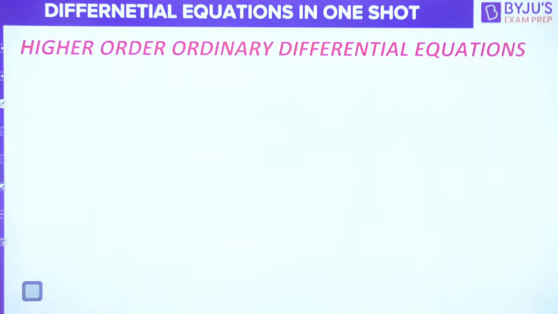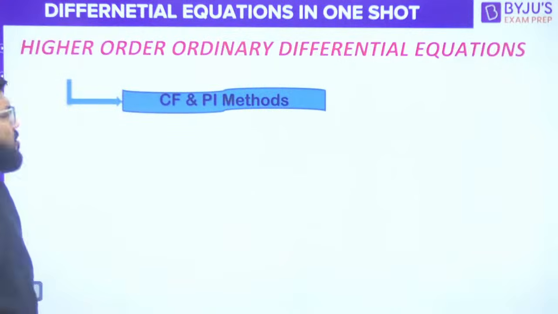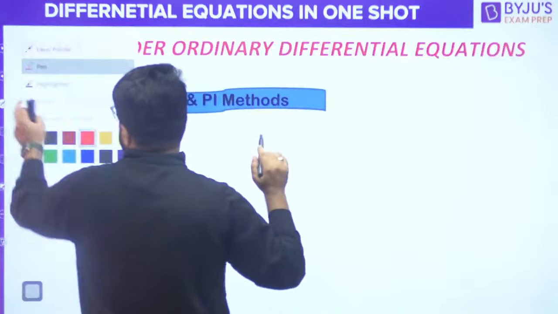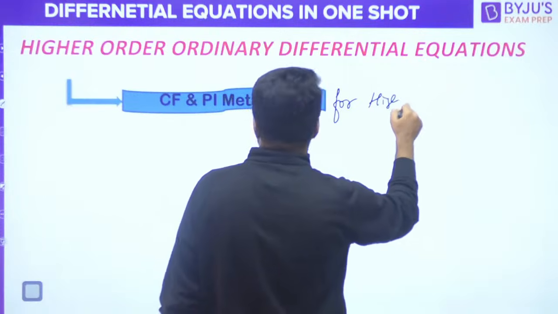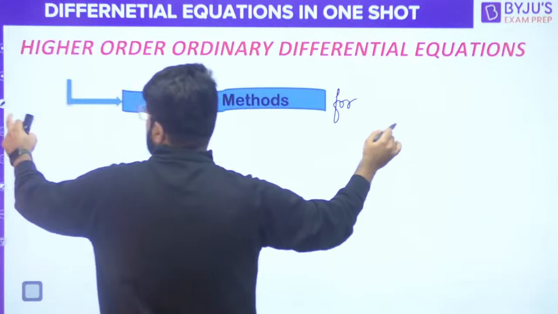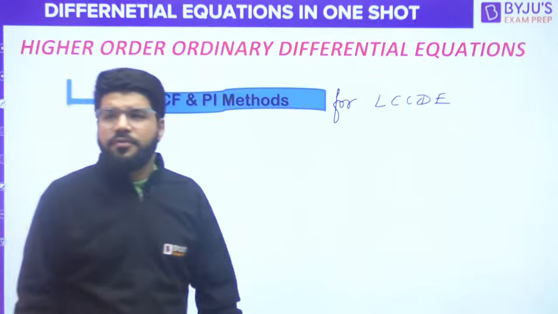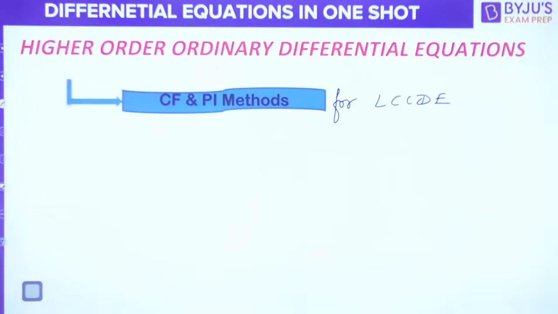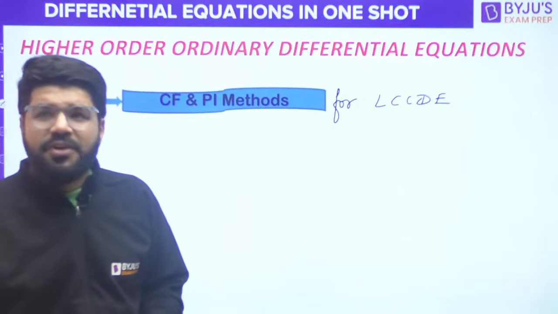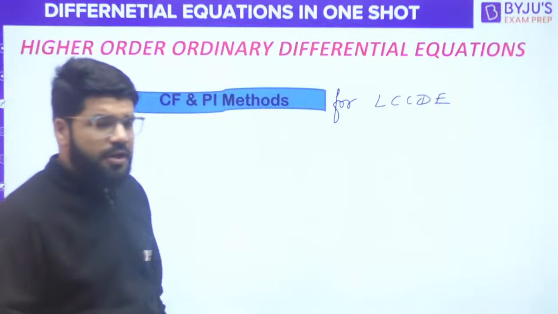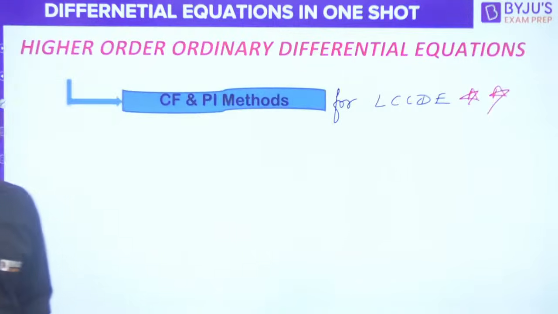Next, if we talk about higher order ordinary differential equations, what are the different cases you have to study? CF and PI methods. Let me write down a little more detail: CF and PI method for linear constant coefficient differential equations. This again starts with linear differential equations, but they could be of higher order, and they will have constant coefficients. This is actually a very important case, all the cases of CF and PI.